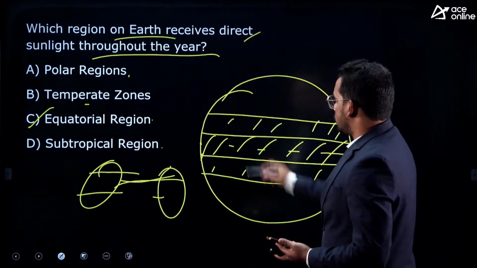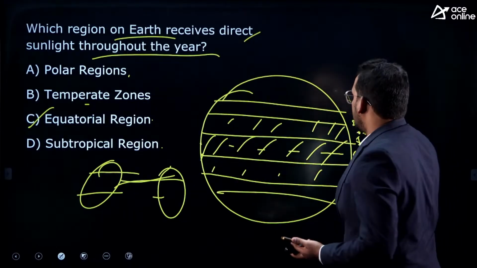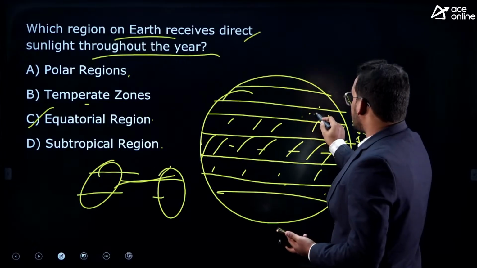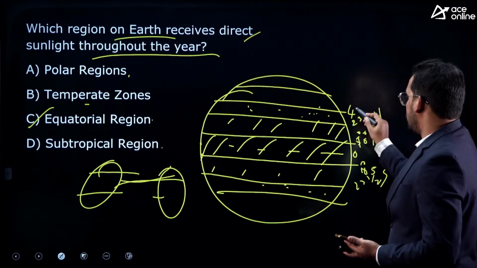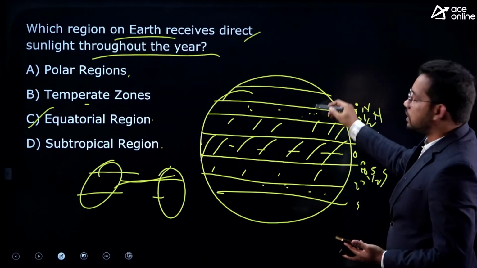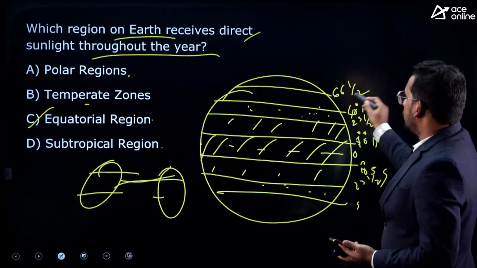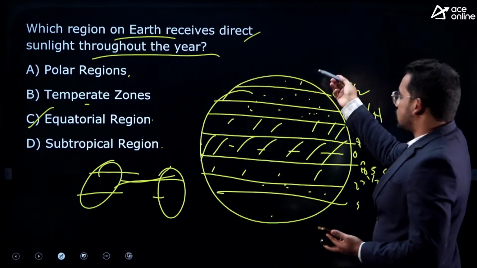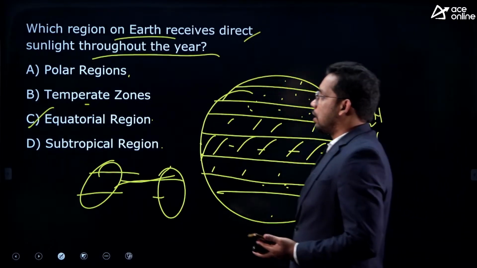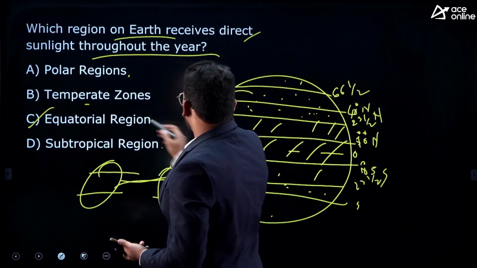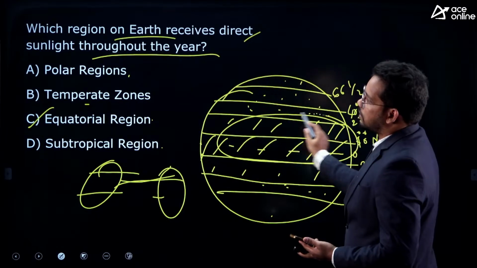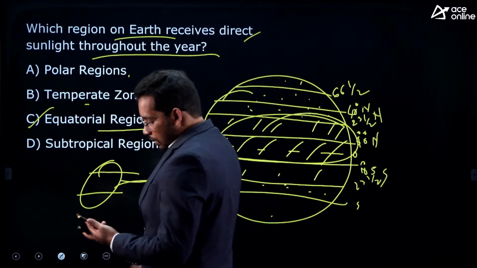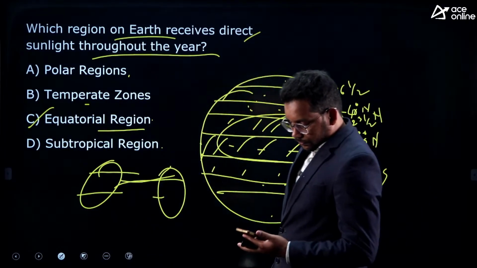These zones are tropical zones. Then up to 40 degree, these are called subtropical zones, up to 40 degree north and south. Then up to 66.5, these zones are called temperate zones, and at the top, after 66.5 till 90 degree, it is called the polar region. So basically sun rays fall directly only between the tropics, right? Subtropical we also don't see. So here the option is the equatorial region, and therefore the answer is C. Okay.